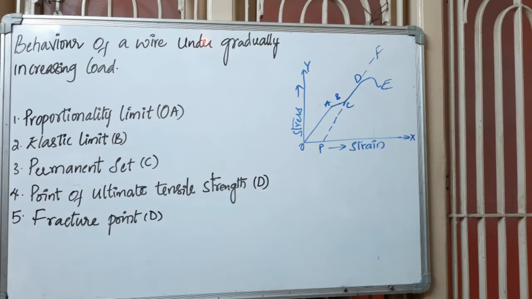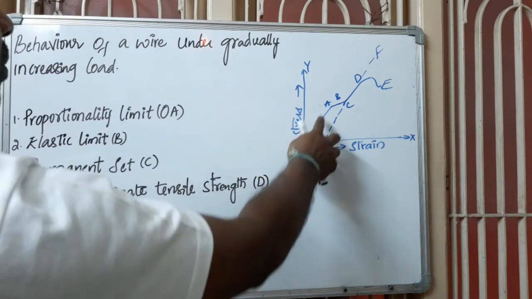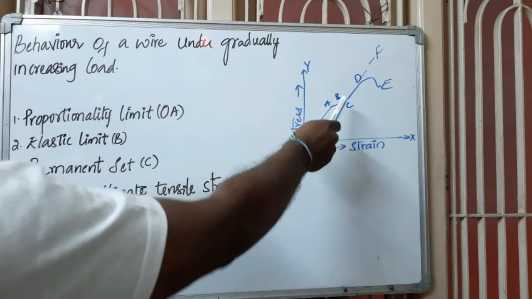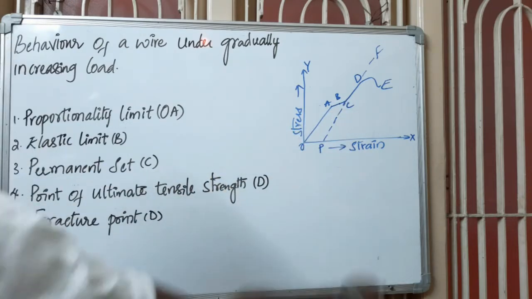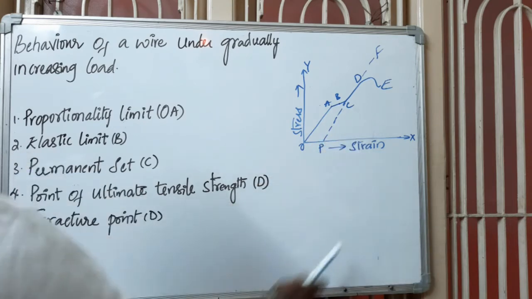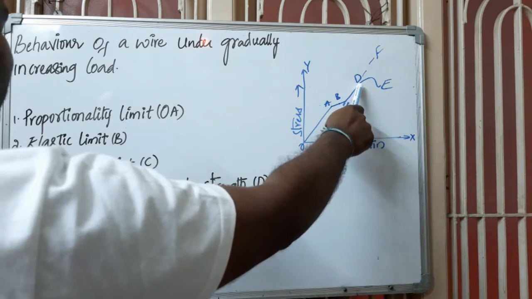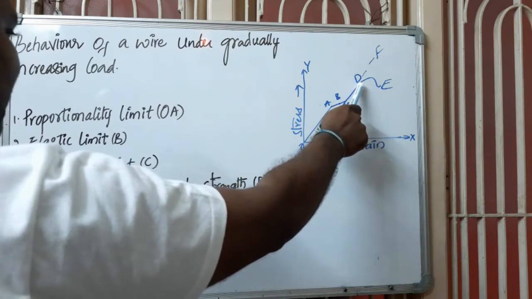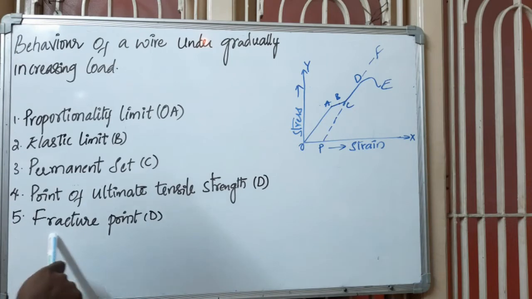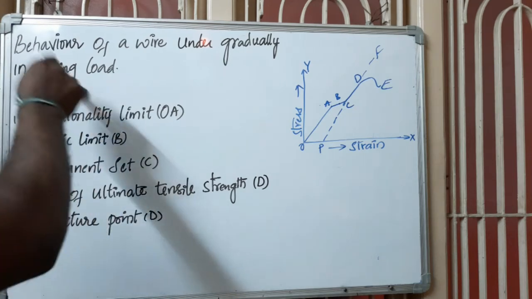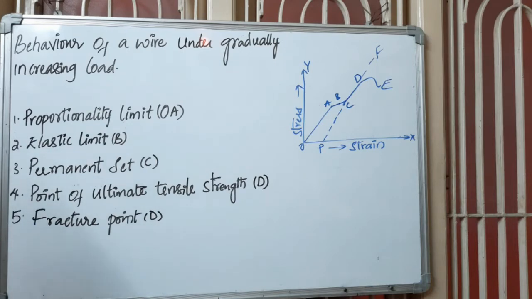I will show you this OA now. From O to A it is called the proportionality limit, B is called the elastic limit, C is called the permanent set, and D is called the point of ultimate tensile strength. And after this point, the actual thing which we will see, without seeing all these stages before breaking a wire, is the fracture point. Now we will discuss this part, the behavior of a wire under gradual increase of load.